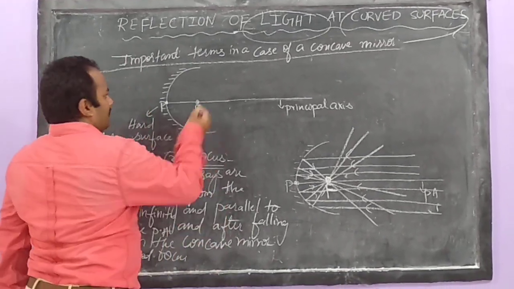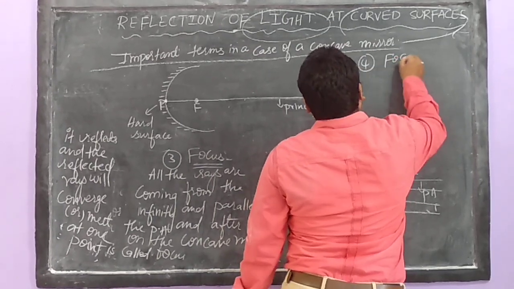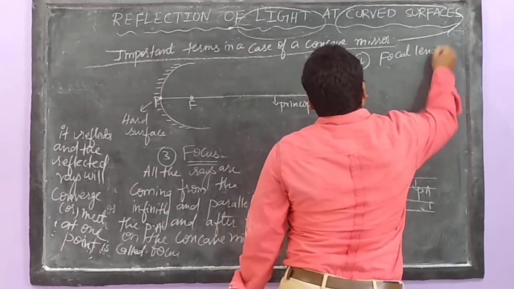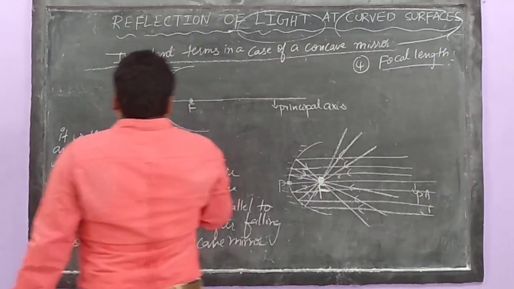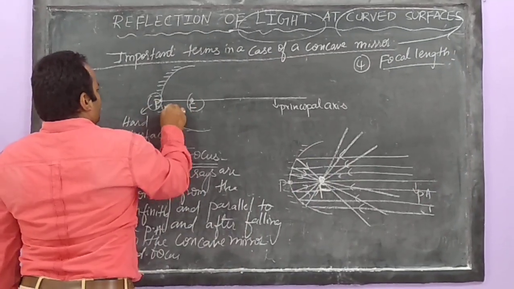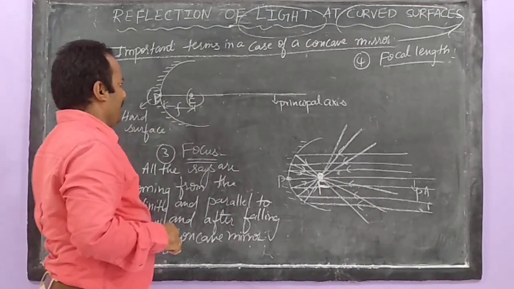Now, next is focal length. What is meant by focal length? So easy. Focal length is denoted with the small letter f.